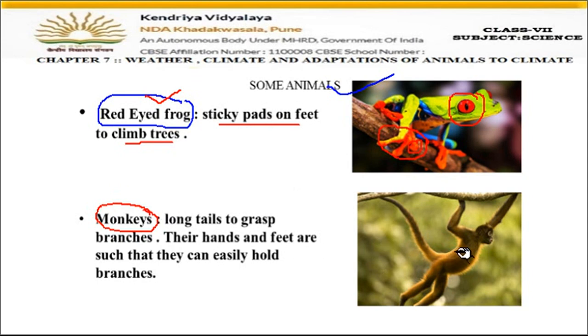Monkey. You can see monkeys have very long hands, long legs and a long tail also. So these hands, legs and tails help the monkeys to climb the branches and to hold the branches and to jump from one branch to another. So all tail, hands, legs, they all are helping the monkeys to do so, right? So these long tail, long hands, long legs, they are the adaptations, changes in the body of the monkey which help them to live in the tropical rainforest areas.